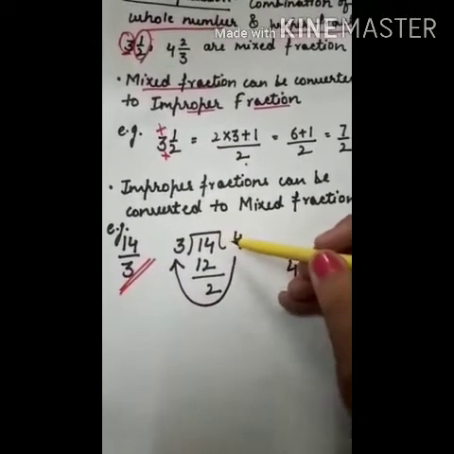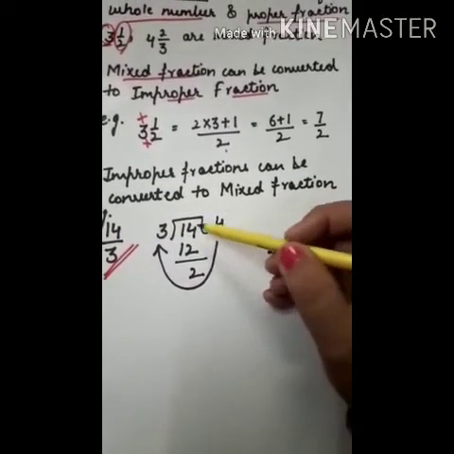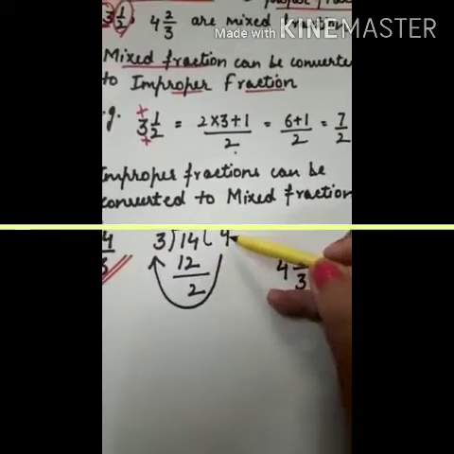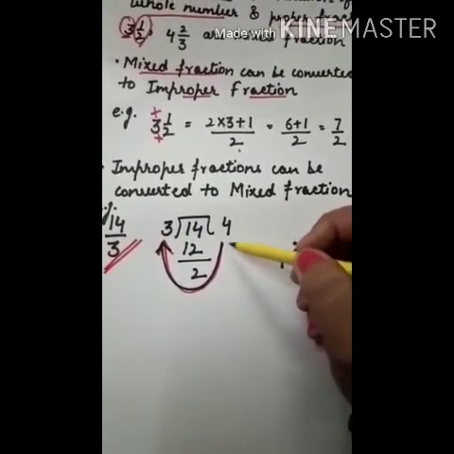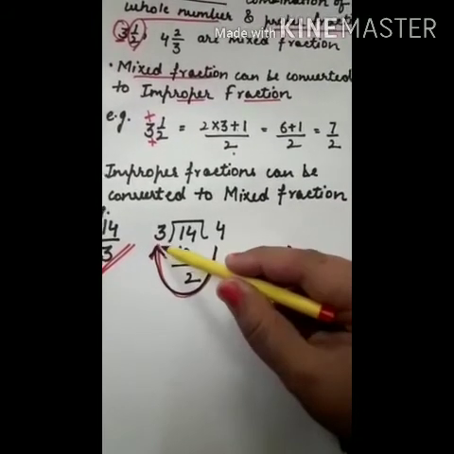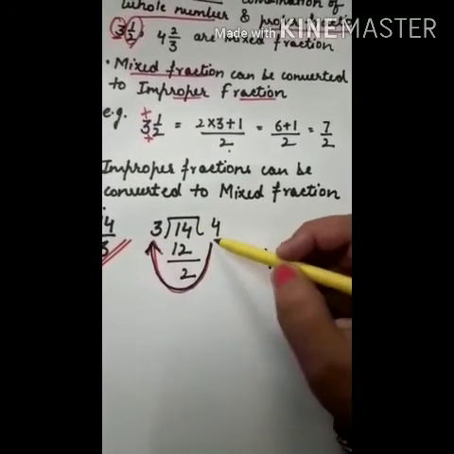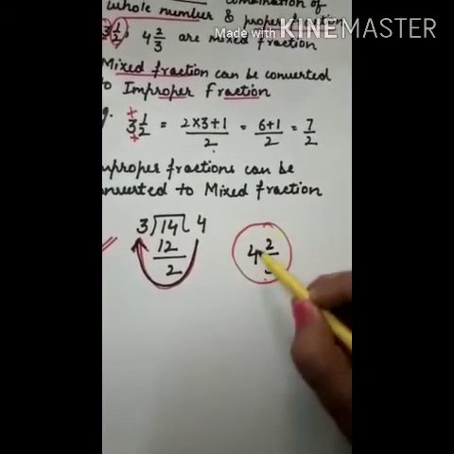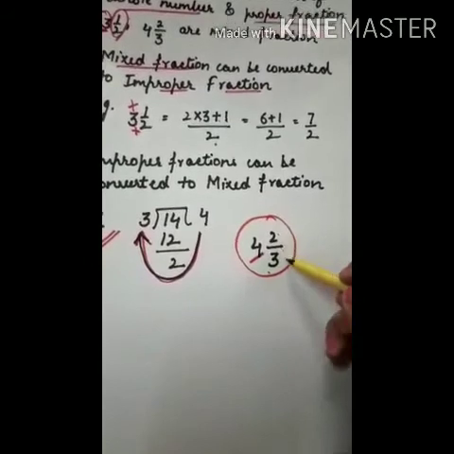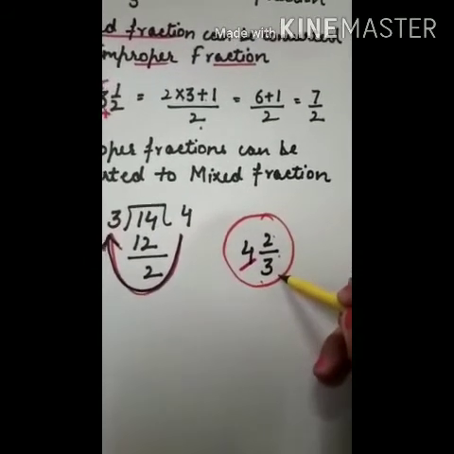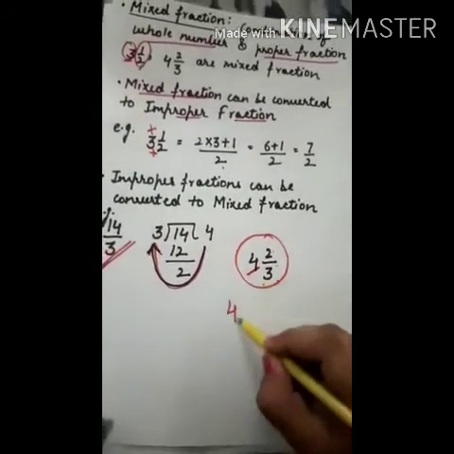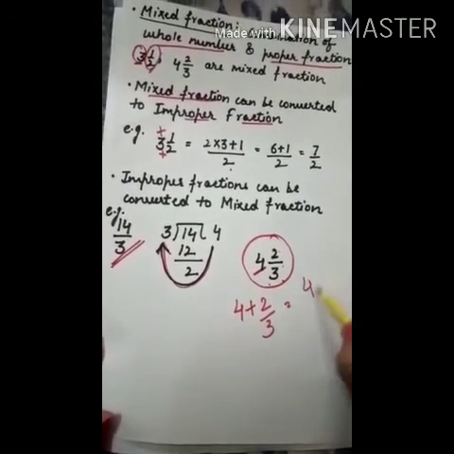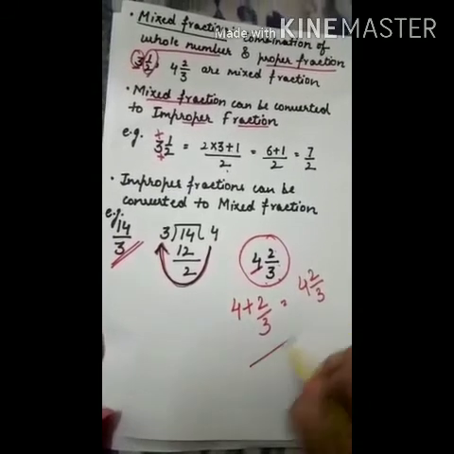So let us divide by the general division method. 14 divided by 3. Here we get 12. That is 3 fours. If you can see, we will move this arrow in the clockwise direction. And this is 4, 2 upon 3. 4 will be your whole part and 2 upon 3 being your proper fraction. So this is 4 plus 2 upon 3. In the mixed fraction, it is written as 4, 2 upon 3.